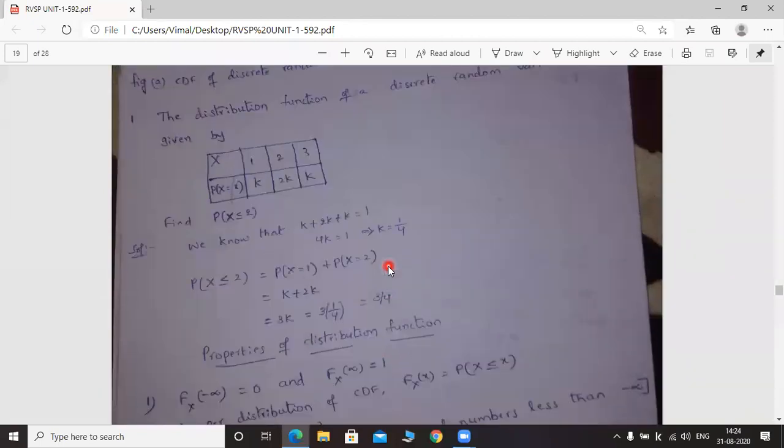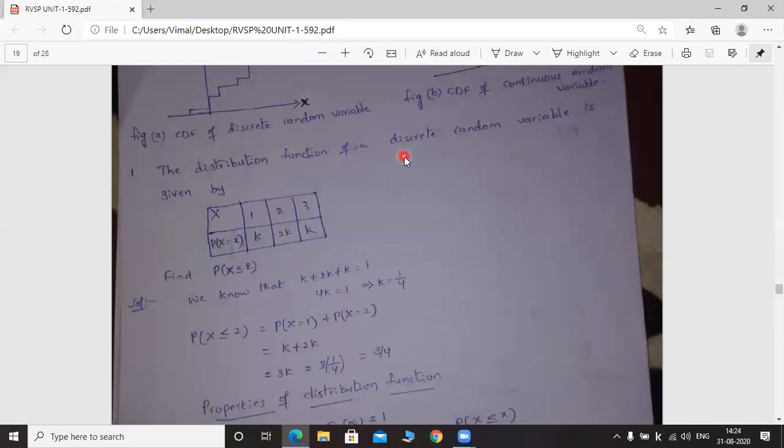First, what is the problem? The distribution function of a discrete random variable is given by the table. Remember one point: if the random variable is discrete, then it can be defined with the help of a table. Discrete values mean finite values. That's why you can frame a table, isn't it?